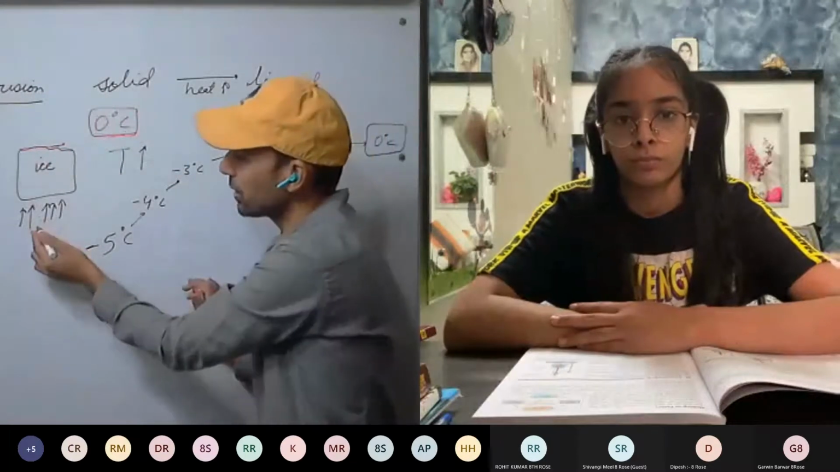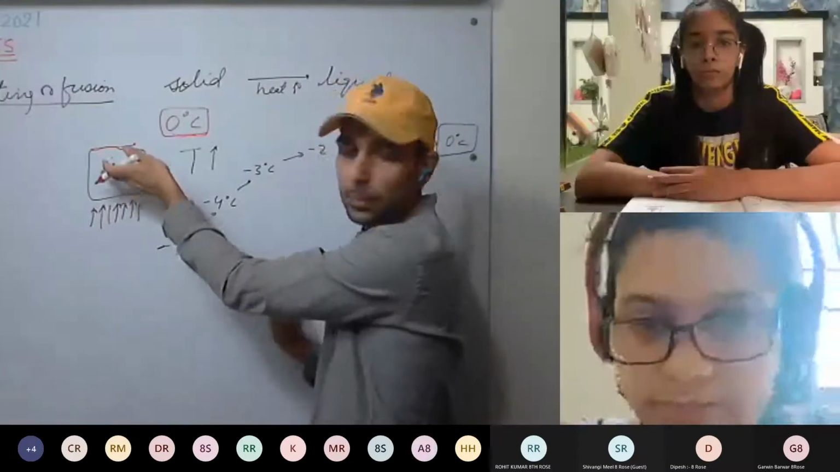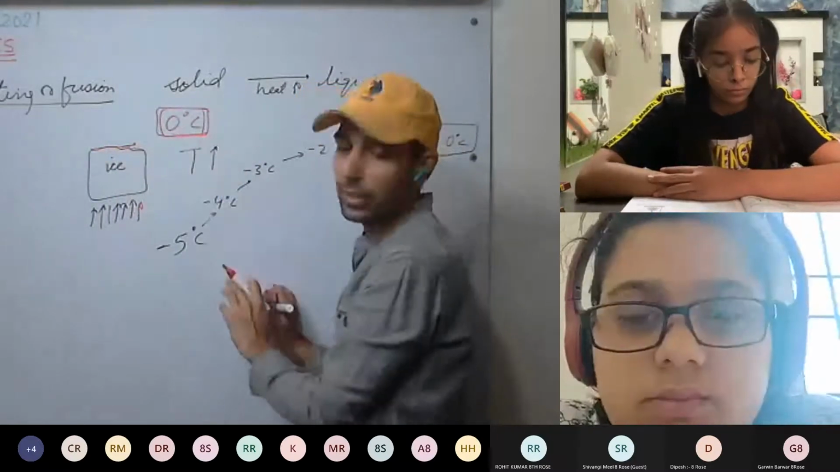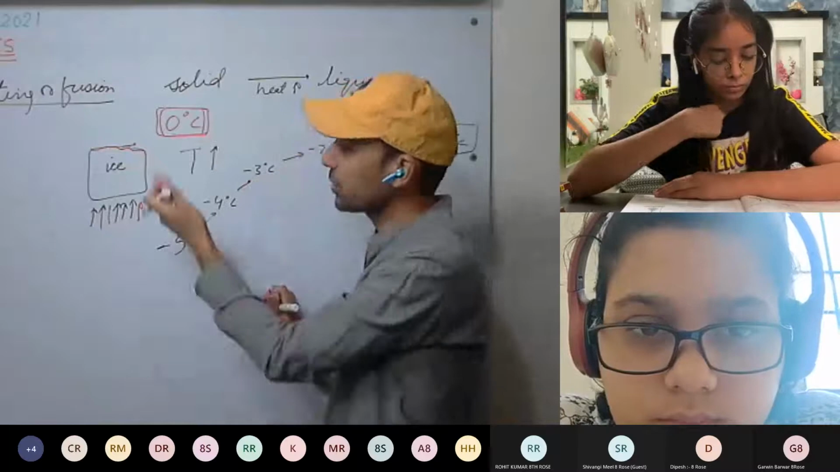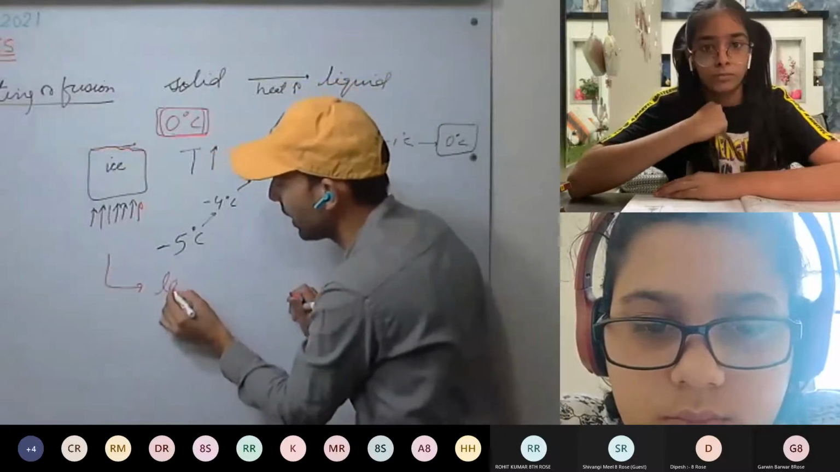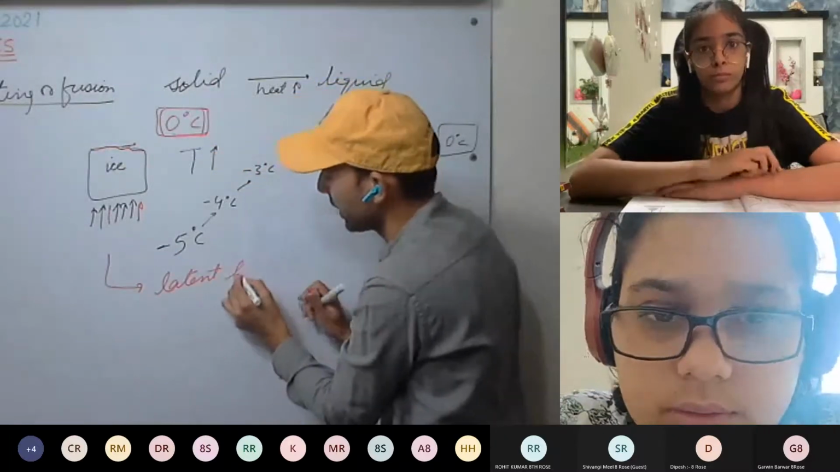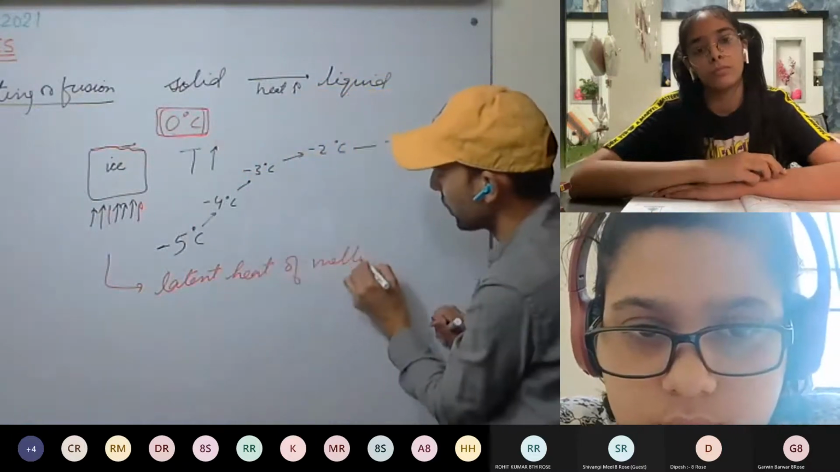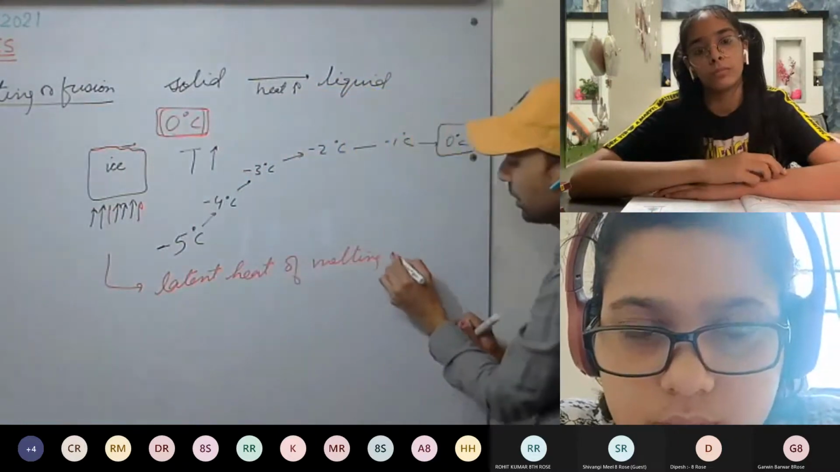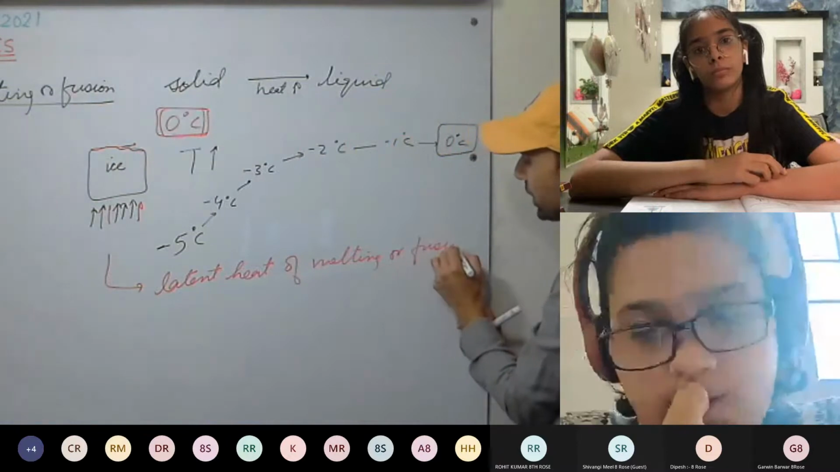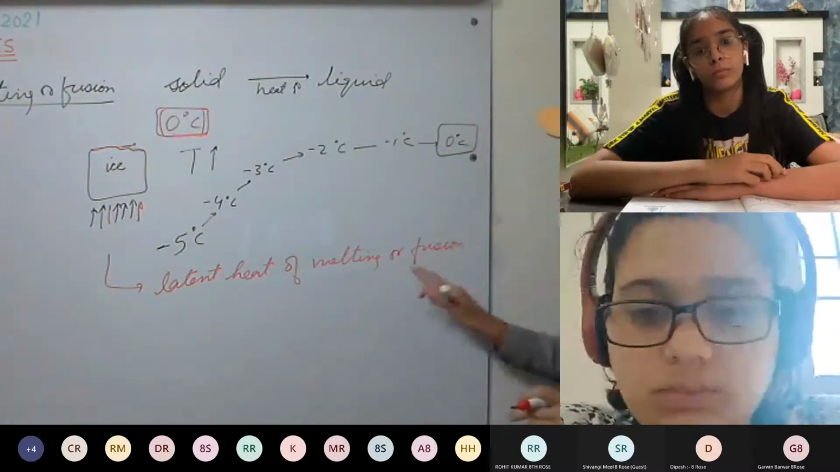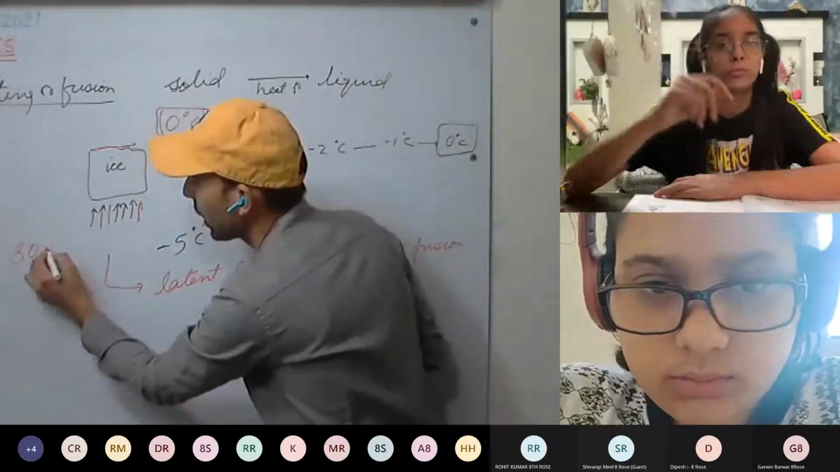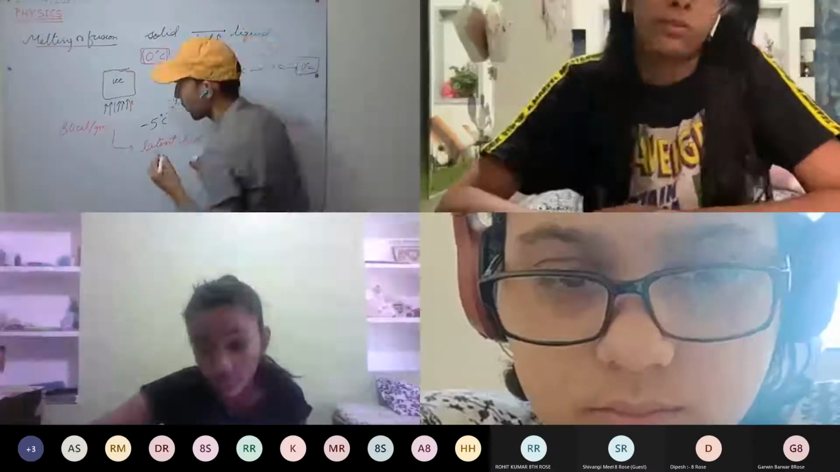But we are continuously supplying heat, and yet the temperature is not changing. It is stuck at 0 degrees Celsius. So where is that heat going? That heat is called latent, or hidden, heat. It is called the latent heat of melting or fusion. For ice, it is 80 calorie per gram.